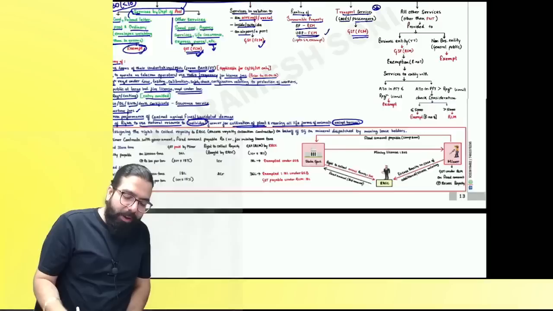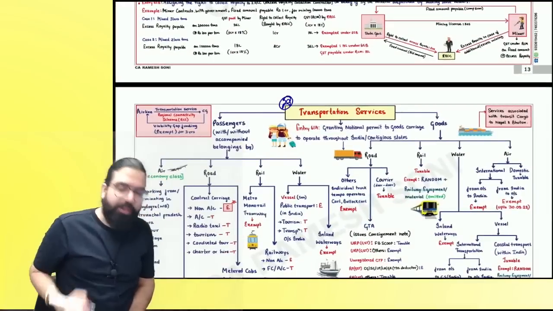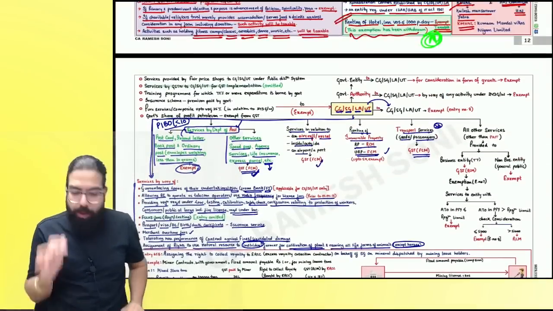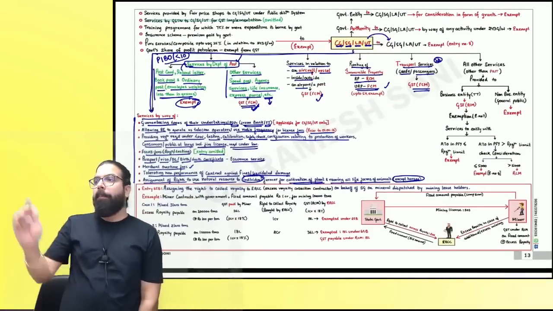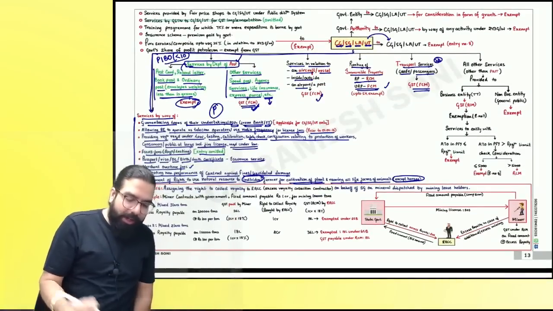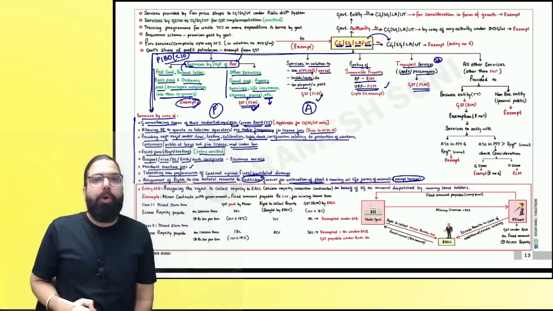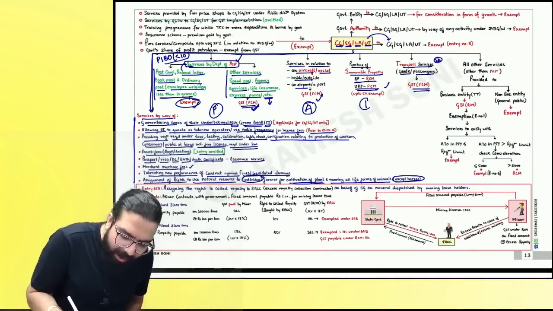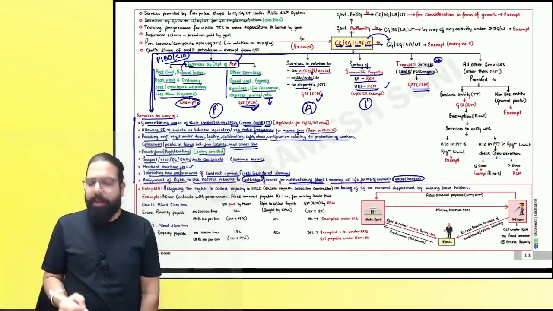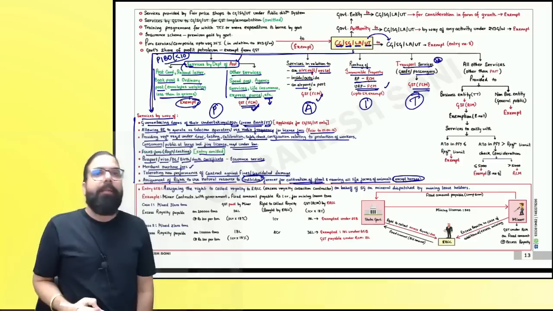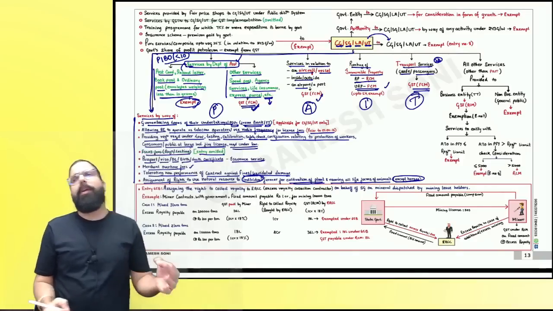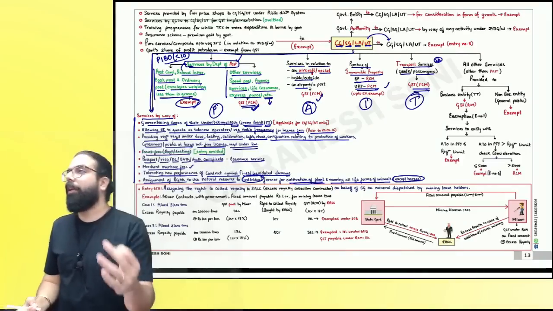But this has to be always studied along with this transportation wala chart. Can I go ahead, everyone? Are we all clear till here? P for post related service. Will you be able to answer this? A for airport or port related service. I for immovable property related service. And T for transportation of goods or passenger. Is my point 100% clear to all?